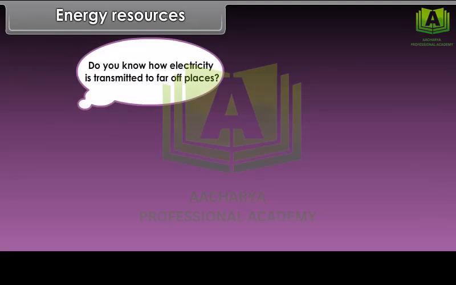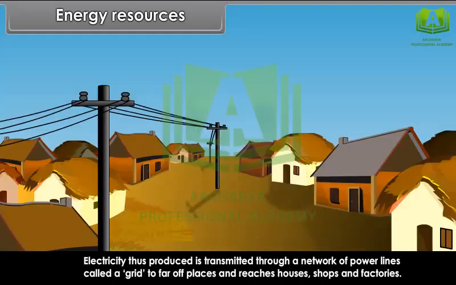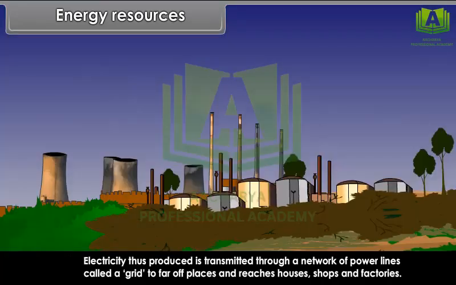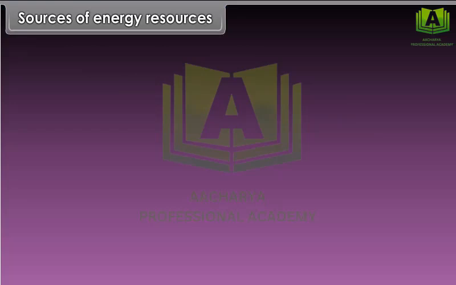Do you know how electricity is transmitted to far off places? Electricity thus produced is transmitted through a network of power lines called a grid to far off places and reaches houses, shops and factories.